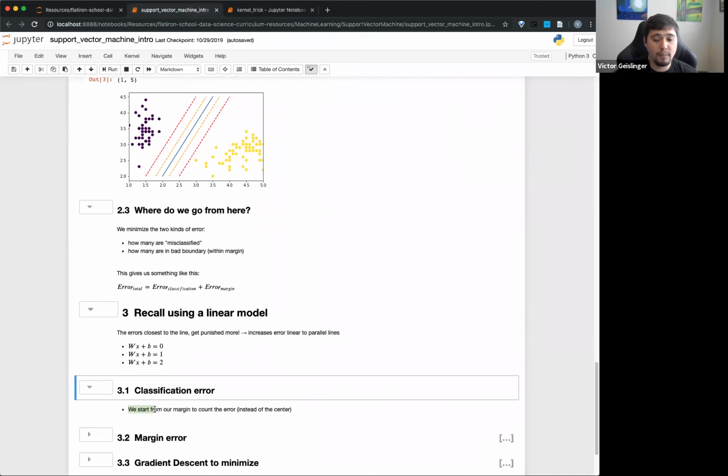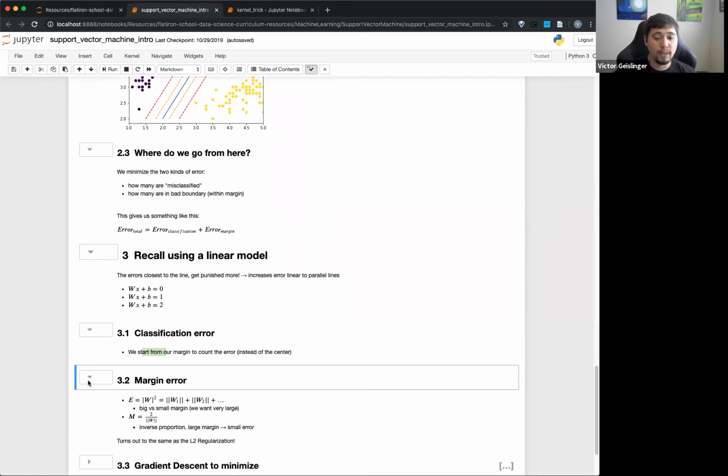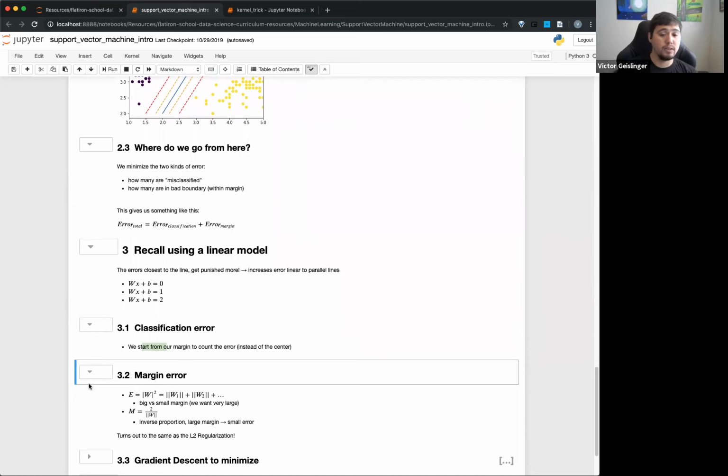For classification, we count from this middle part and ask how many errors it makes. If we have a purple on this right side, that's a mistake there, and we count that as our normal error. Our margin error, which is the new part here, starts with defining the margin: m equals 2 divided by the norm of w. The norm is w1 squared plus w2 squared plus w3 squared plus w4 squared, all summed up together, square root. So that's finding the norm of w.